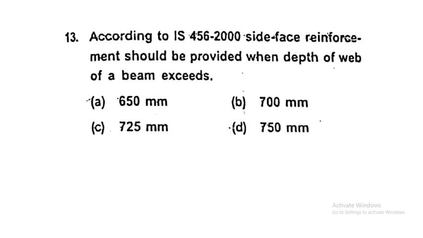According to IS 456, side face reinforcement should be provided when the depth of web of a beam exceeds how much? I explained it 2 minutes back only. 750 mm is the answer for this question. Remember this one, 750.